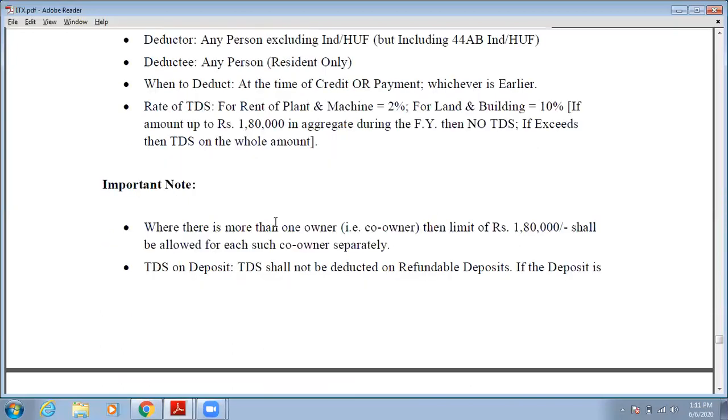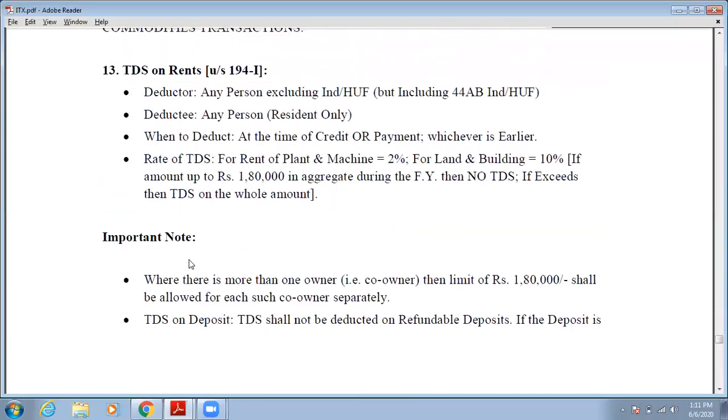Now, there are some important notes regarding this provision. So let's see what they are. The first important note is that where there is more than one owner, the limit of 1,80,000 shall be allowed for each such co-owner separately.